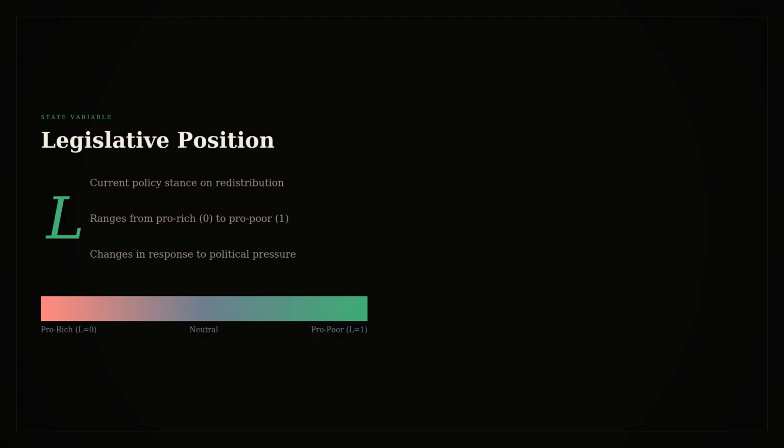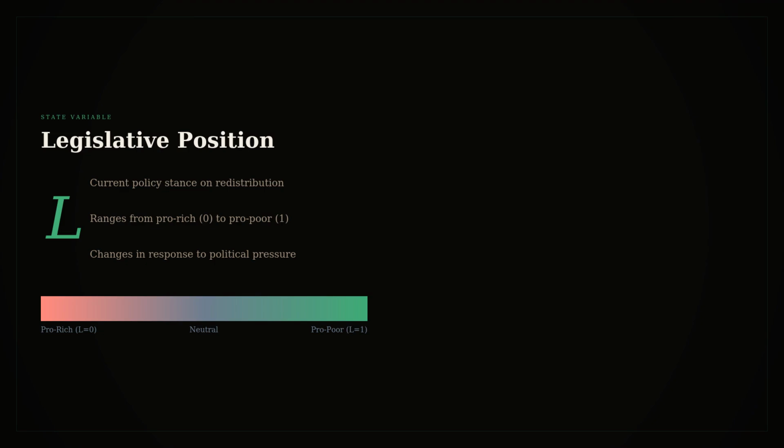Legislative position, our variable L, represents where current law and policy stand on the redistribution spectrum. High L means policy favors the poor. Progressive taxation, strong social safety nets, labor protections, wealth redistribution. Low L means policy favors the rich. Low taxes, weak safety nets, capital-friendly regulations, concentrated wealth.